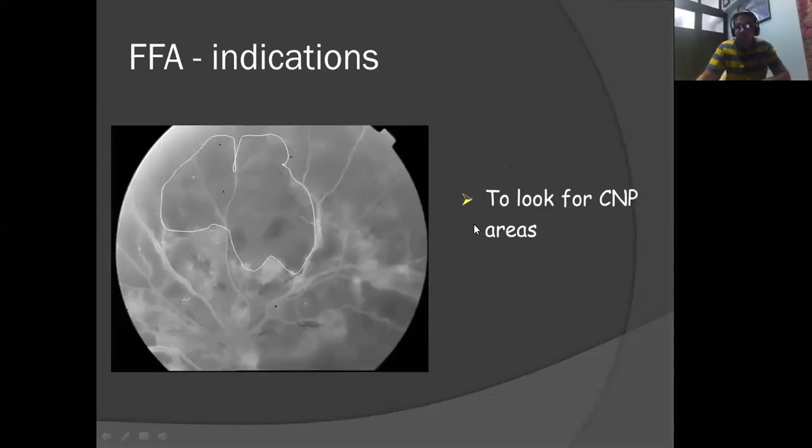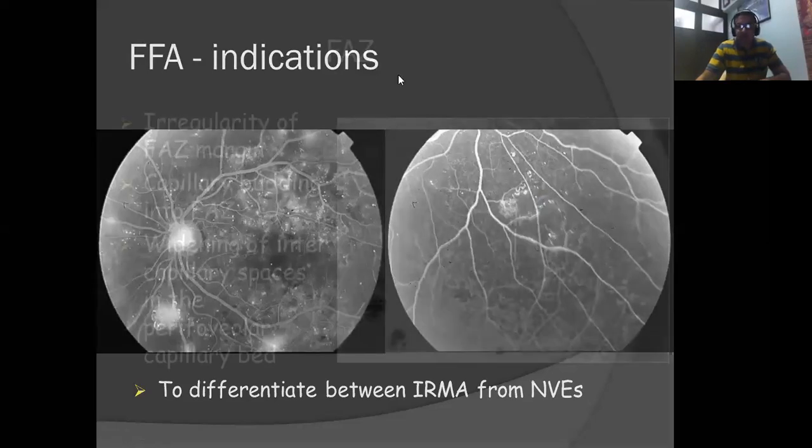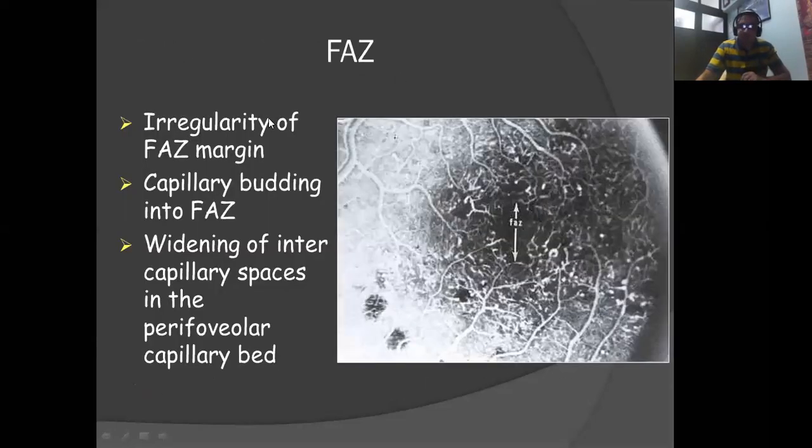This clearly shows a large area of capillary non-perfusion, which is very common in diabetic retinopathy. Here we can see NVs and numerous paramacular leaks. We have already discussed the FAZ: the irregularity of the FAZ margin, capillary budding, and widening of the intercapillary spaces in the peripheral capillary bed. All these are very evident here.